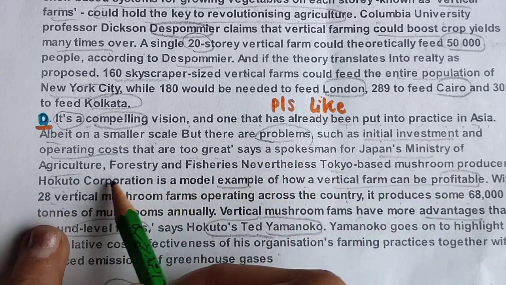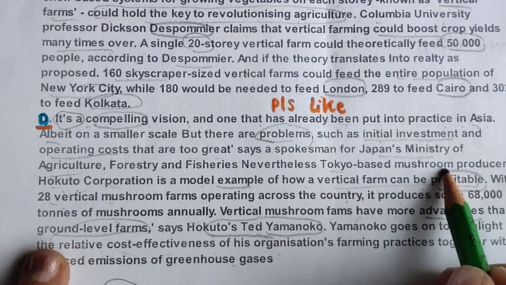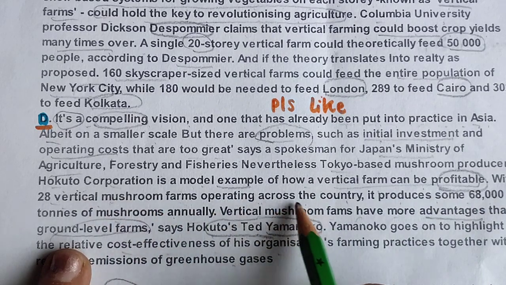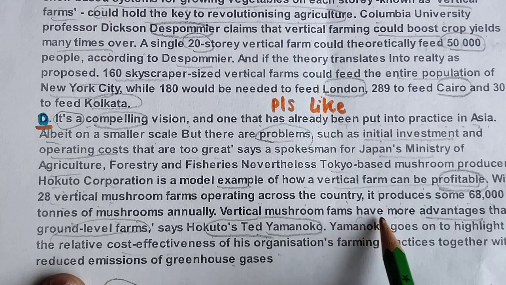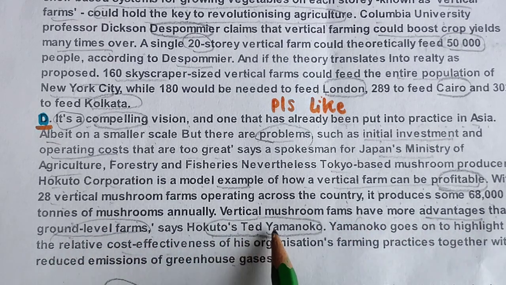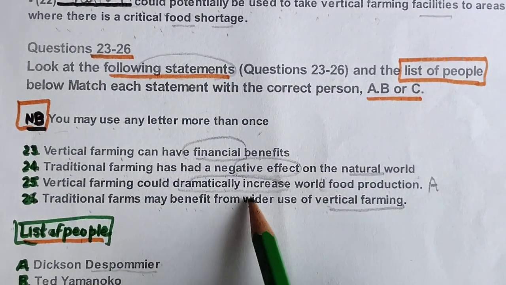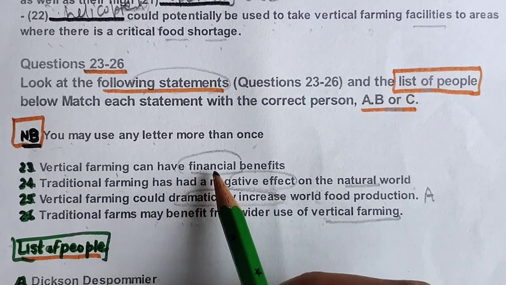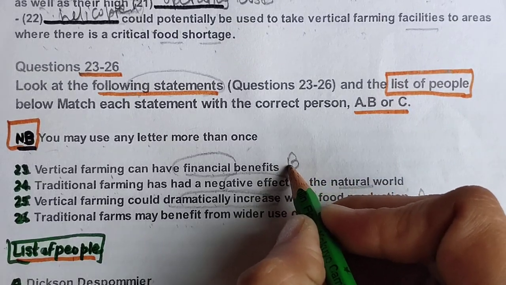Tokyo-based mushroom farm is a model example of how vertical farming can be profitable, and with 28 operating across the country, it produces 68,000 annually. Vertical mushrooms have more advantages than ground level farming. So this person is saying this, so we can match it with financial benefit. So I will go with B.